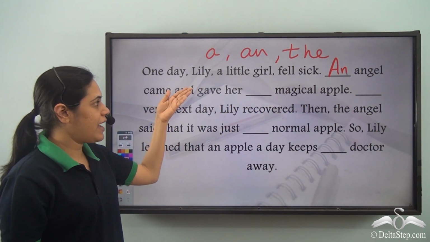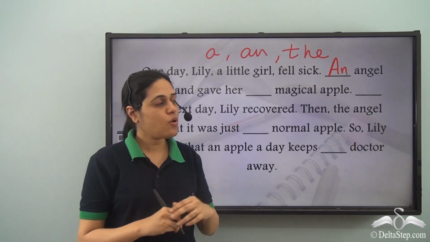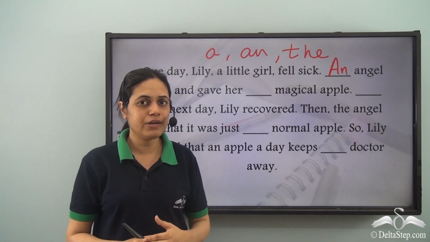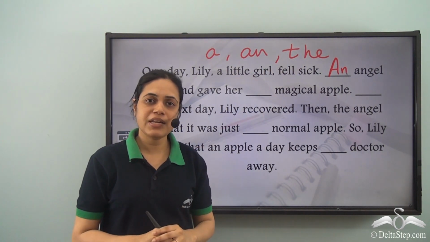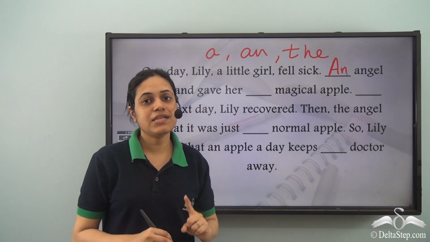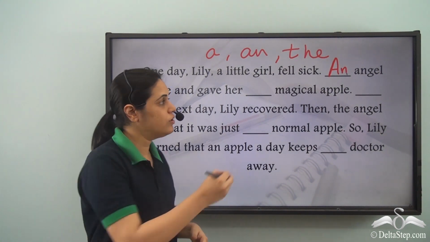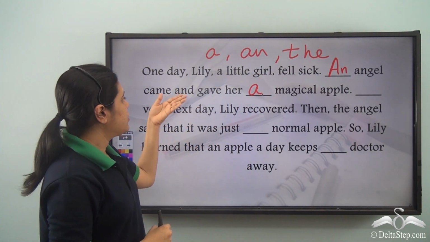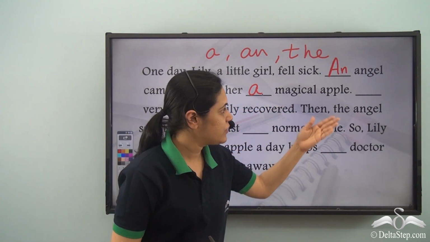An angel came and gave her dash magical apple. So magical apple. Am I talking about a particular apple here? Once again, no. So the will not be there in the blank. And magical starts with the sound meh. So it is a consonant sound. So we will have a here. An angel came and gave her a magical apple.